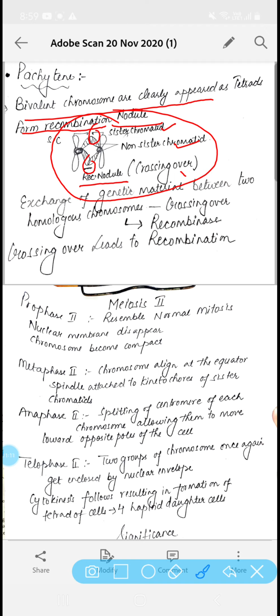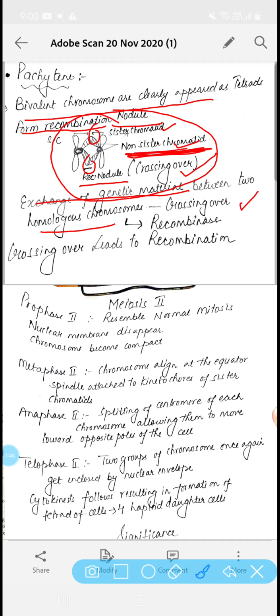The recombination nodule is the area where crossing over takes place between the two non-sister chromatids of two homologous chromosomes. So what is crossing over? It is the exchange of genetic material between the two homologous chromosomes. What I have discussed right now: two non-sister chromatids of homologous chromosomes, which I have shaded, form the recombination nodule, and that process is called crossing over.